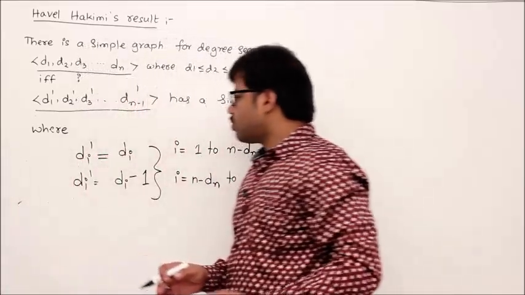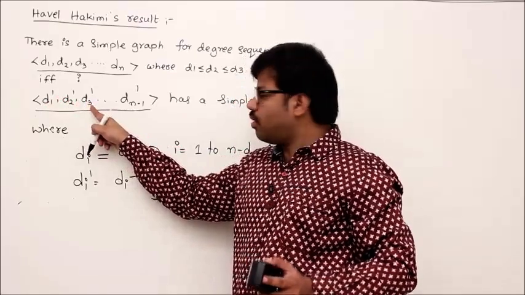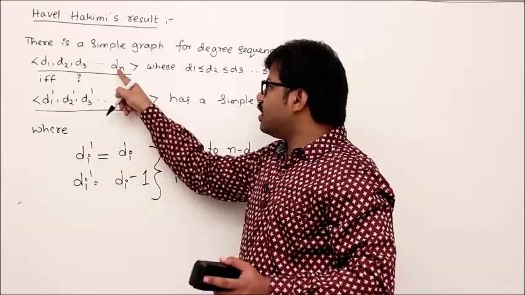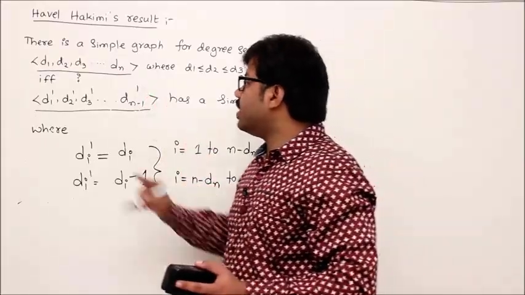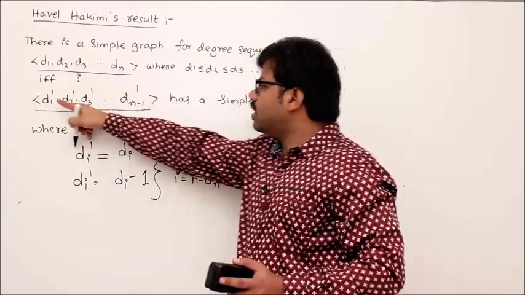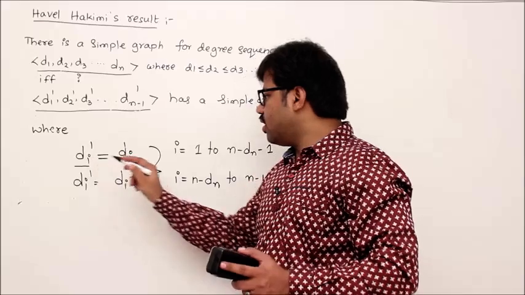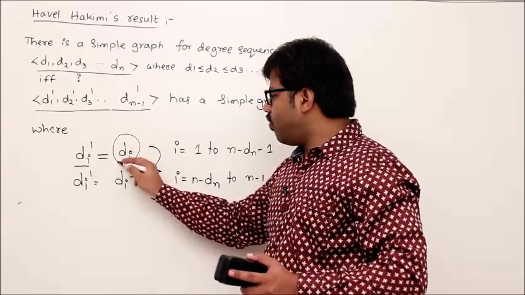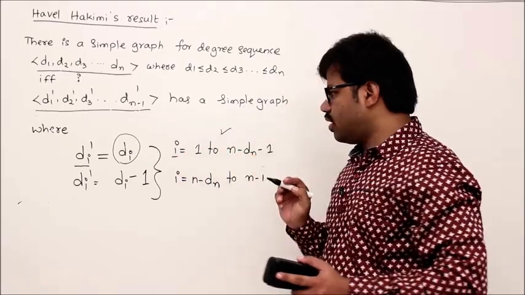We'll see. The new integer sequence, let's say d1', d2', d3' up to dn-1'. Then where is dn? For dn there is no corresponding integer. We only have integers for d1, d2 up to dn-1. Okay. How this d1' should be constructed, I will tell you. Any di' is di, simply di, for index i value 1 to n minus dn minus 1.